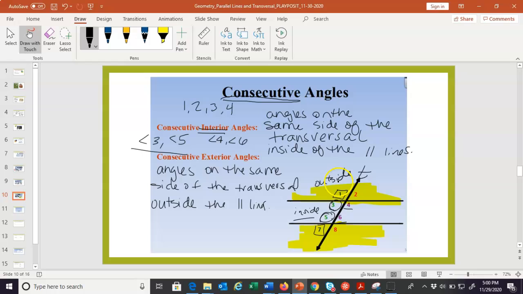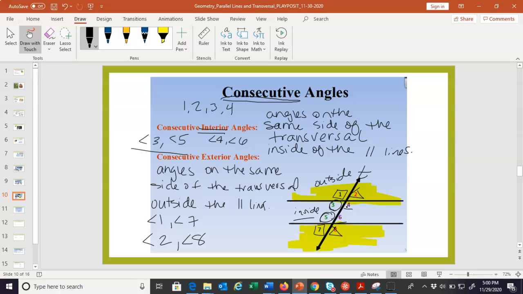And the more you work with these, as with anything, you're going to get more comfortable with it. I know this seems like a lot of vocabulary, but as we start to work with them, you're going to get it. I know you will. So one pair is angle 1 and angle 7. And then we have another pair, angle 2 and angle 8. They are on the outside of the parallel lines, and they are on the same side of the transversal.